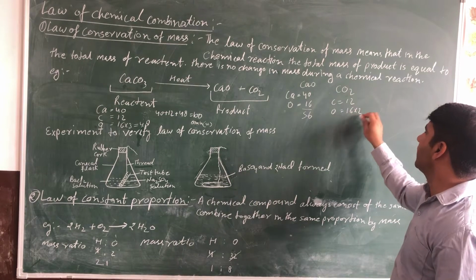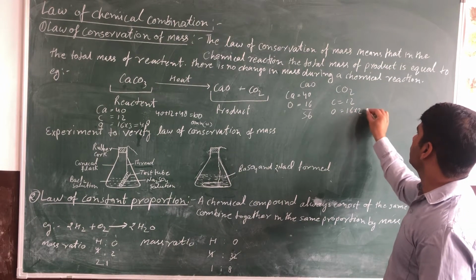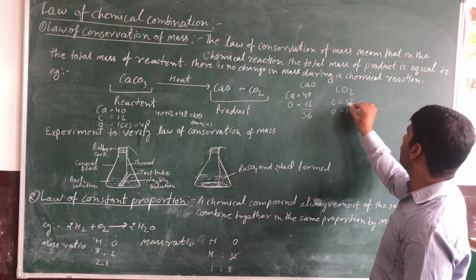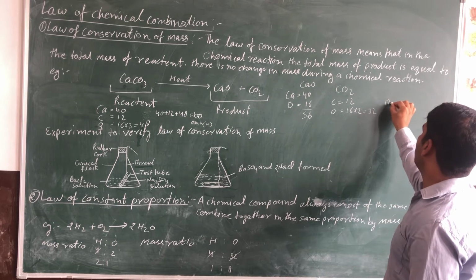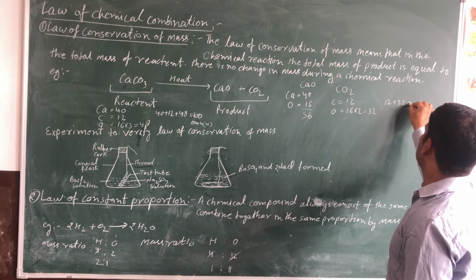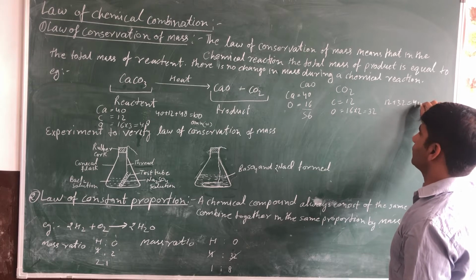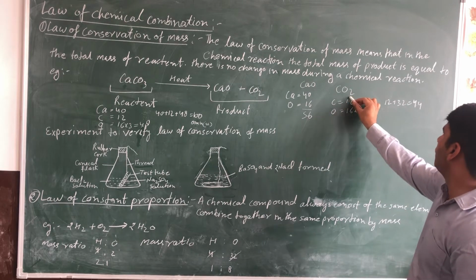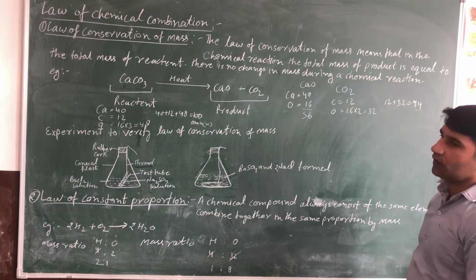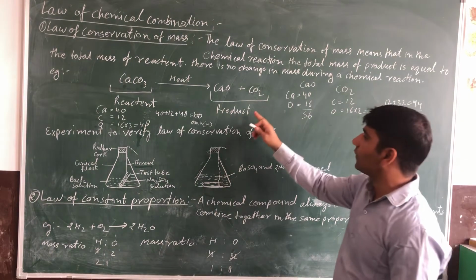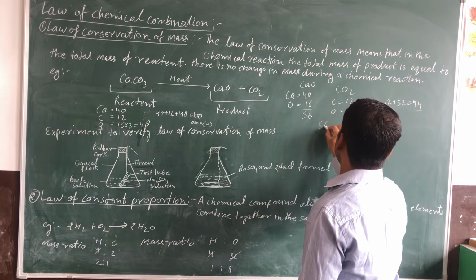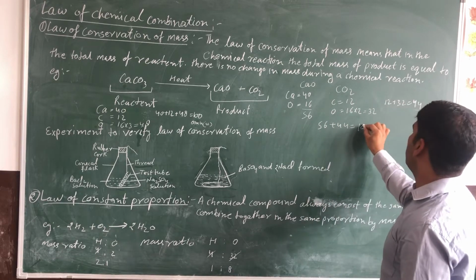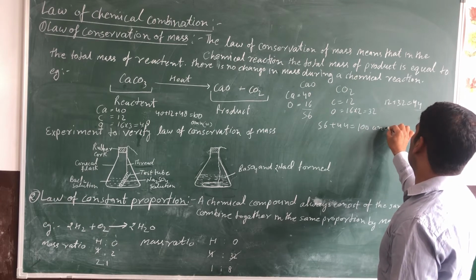So it is multiplied by 2, and the mass of carbon dioxide is 44. The mass of calcium oxide is 56, the mass of carbon dioxide is 44, so the total mass of product is 56 plus 44, which equals 100 AMU.